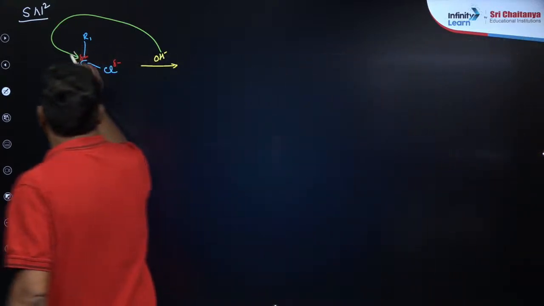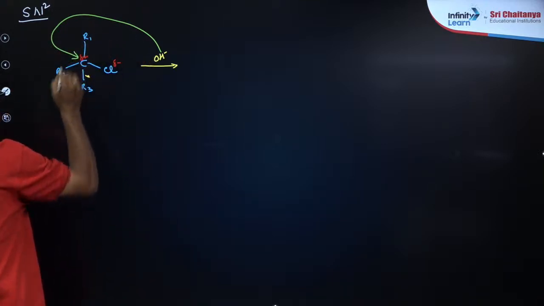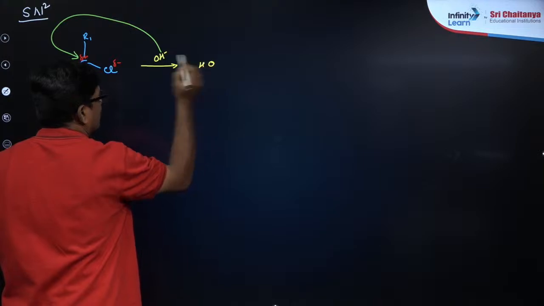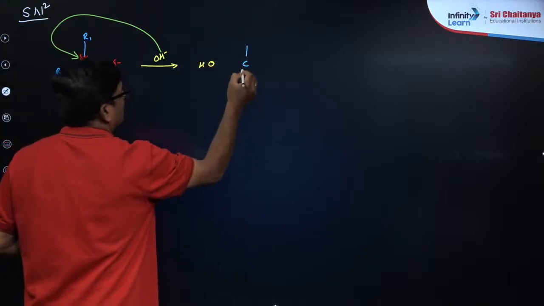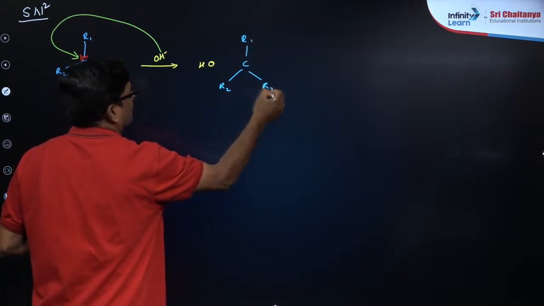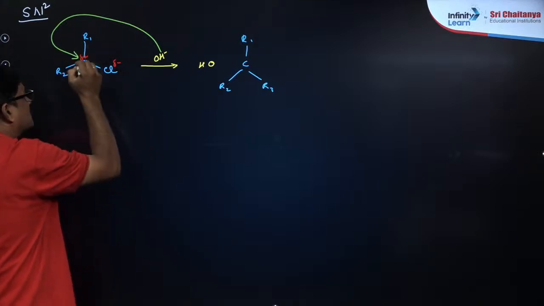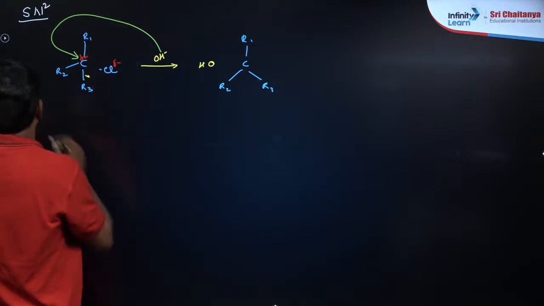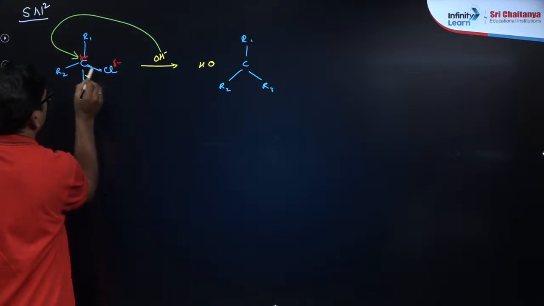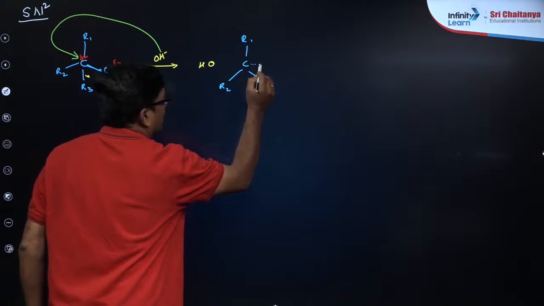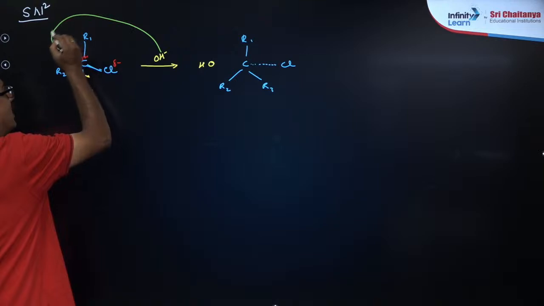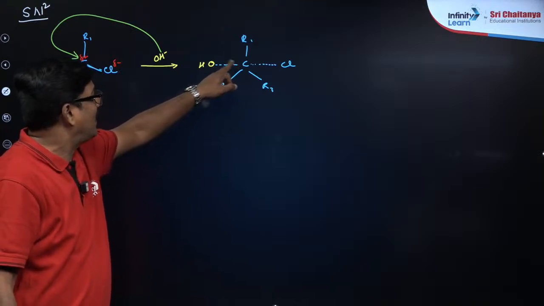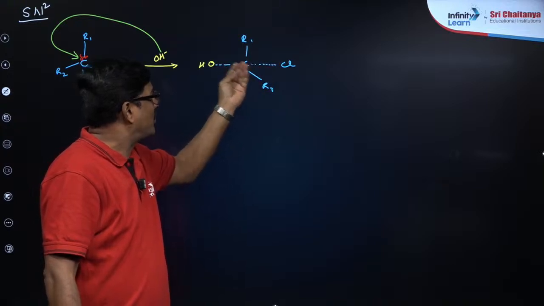Hope you understand, Mishra, Simran, right, thank you very much. So when the nucleophile is trying to attack, the new bond between the nucleophile and the carbon will not form immediately. It will form slowly. So that OH minus, with R1, R2 and R3 on the carbon. When it tries to attack, it tries to break the bond a little. This is the bond trying to break, so that chlorine leaves, and this is the bond trying to form. There is no bond completely formed between the nucleophile and the carbon, and the bond is not completely broken here.